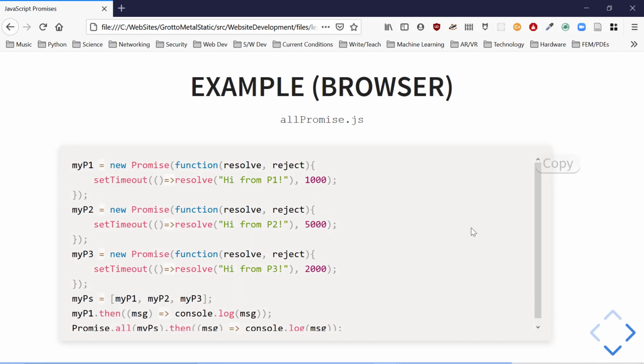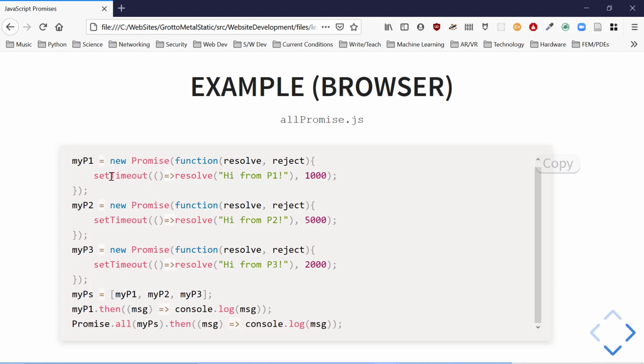So this is a lame example. But here we create a bunch of promises. Artificial, I know, but we don't need any other software or tools to do it. We don't have to worry about cores or any things that we might have to deal with browser fetch. So I create 3 different promises. They all resolve in different times. So I put them all and pack them into an array. Then I'm going to look at one of them by itself. I'm going to go then, message, console log, see what it returns.